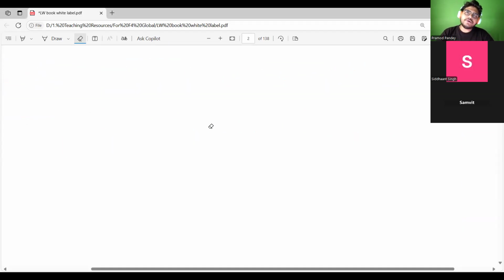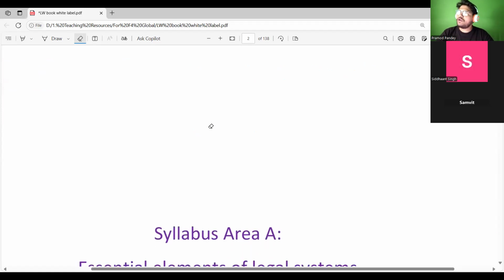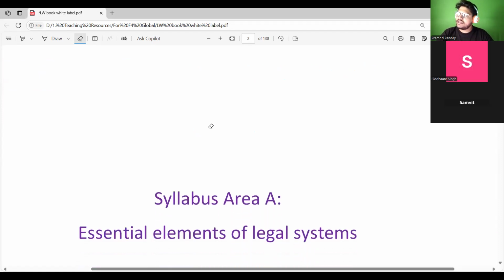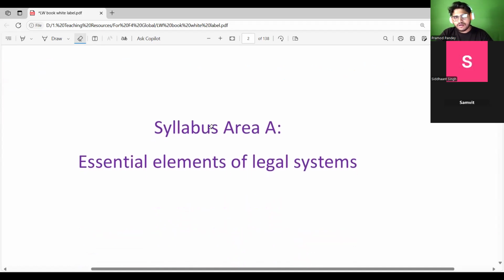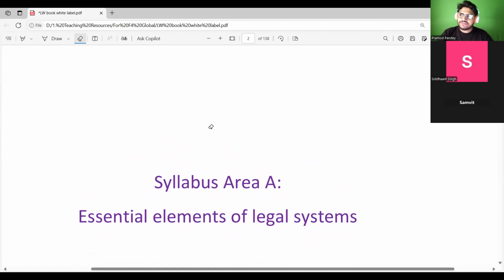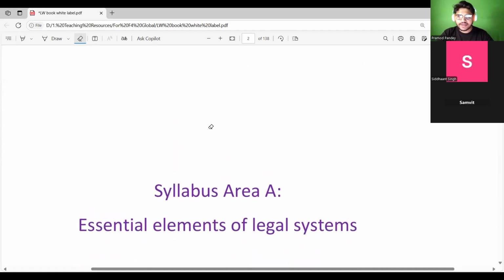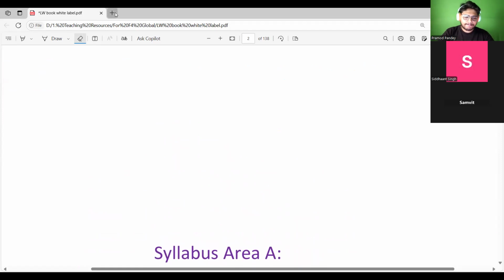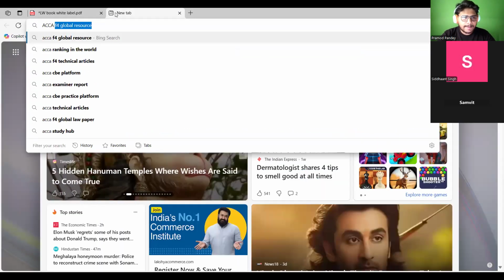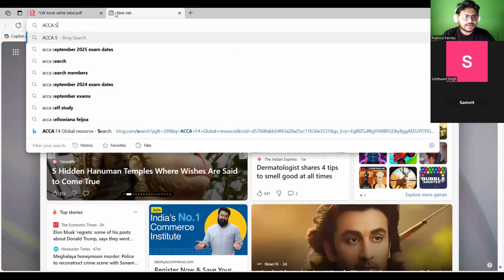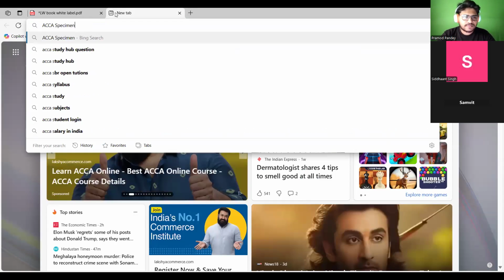Are you clear on why we are reading this paper, what we are going to study, what the syllabus areas are, and how the paper will be structured, what type of questions will be there? Apart from the topic knowledge, do you have a basic understanding of how the paper would look? Can you see the screen? Yes, sir.